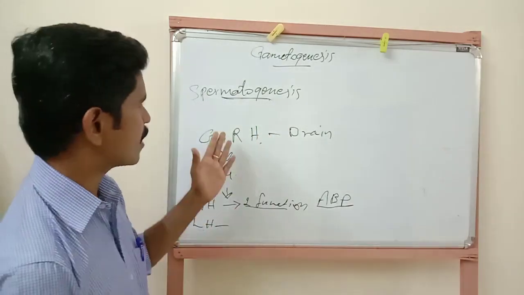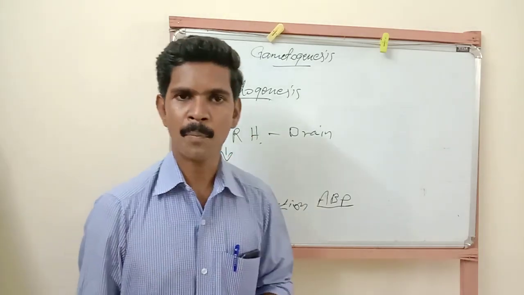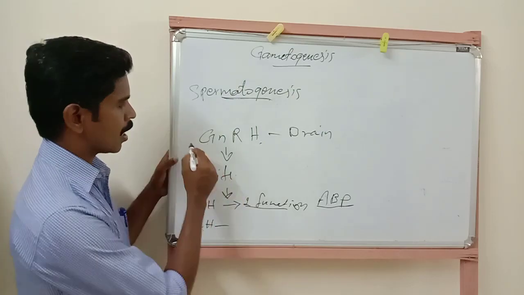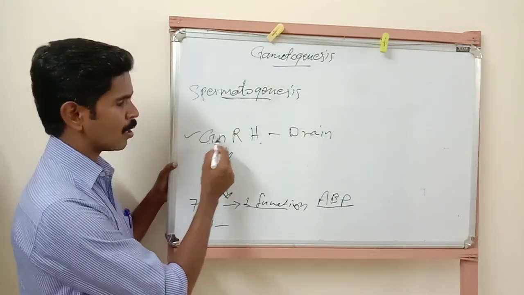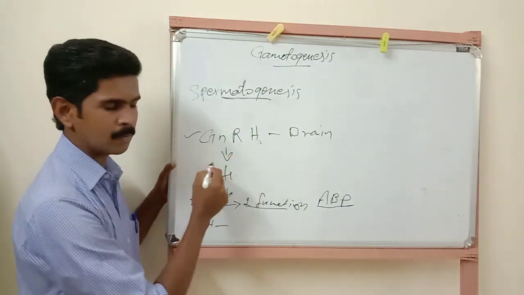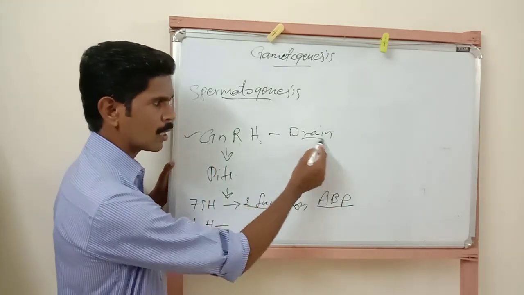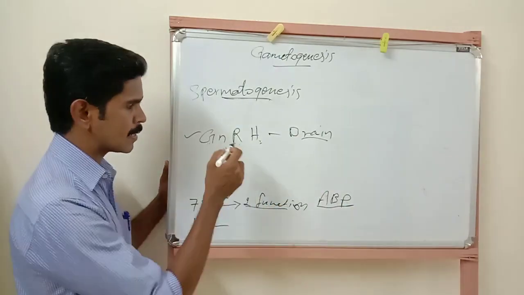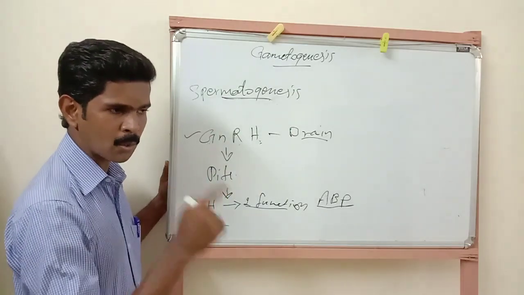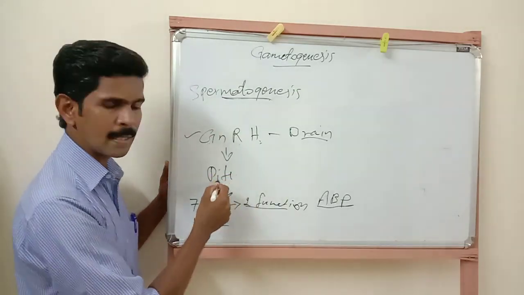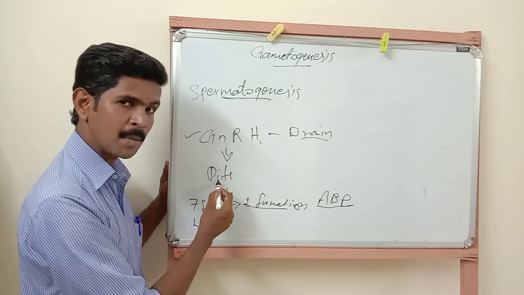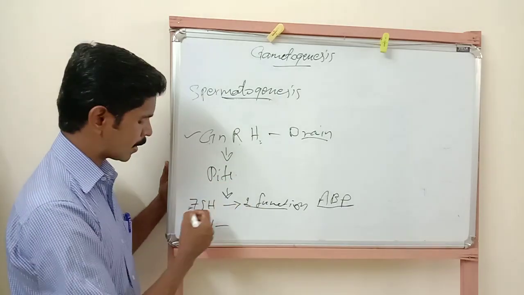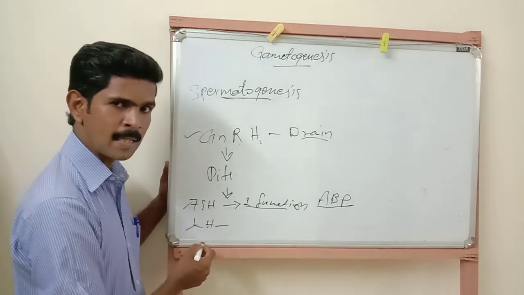Once again I repeat these hormones. Three important hormones are involved in the spermatogenesis process. The first hormone is gonadotrophic releasing hormone, secreted by the hypothalamus region of the brain. The hypothalamus releases this hormone into the blood, and through the blood it enters the anterior region of the pituitary gland. Immediately the anterior pituitary secretes two more hormones, FSH and LH.